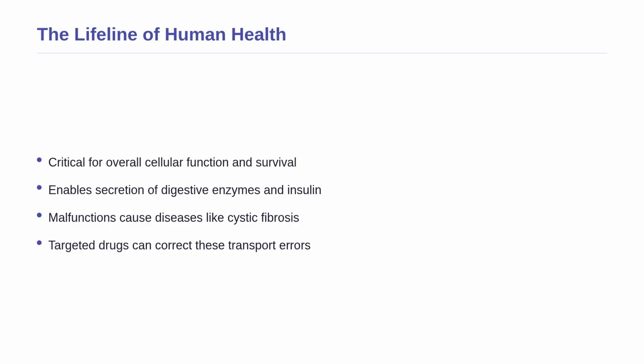When this system malfunctions, it leads to severe real-world consequences. For example, in cystic fibrosis, a defective protein gets stuck in the endoplasmic reticulum and never reaches the cell surface. By studying this system, scientists can develop targeted drugs to correct these transport errors and cure debilitating genetic diseases.